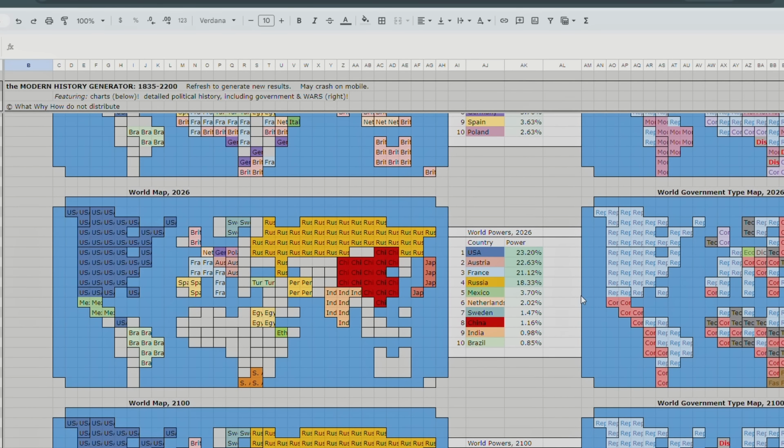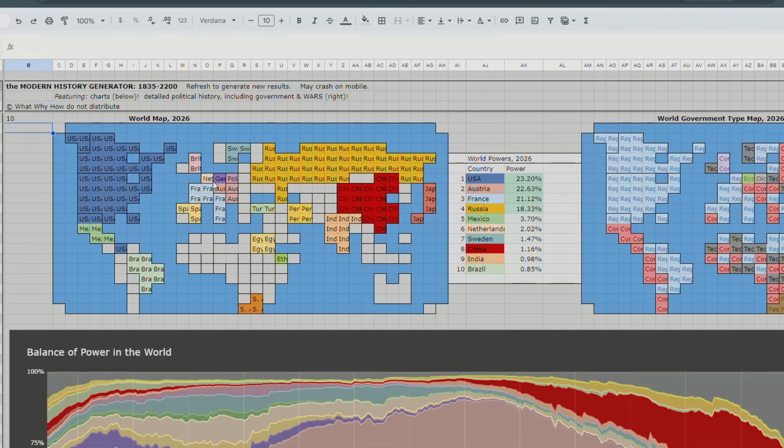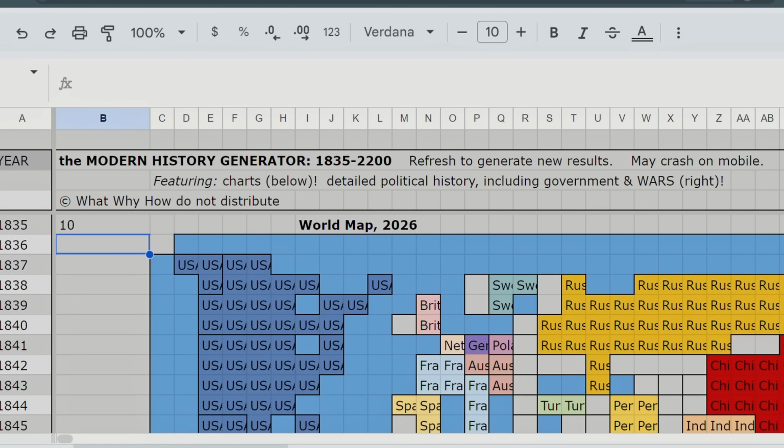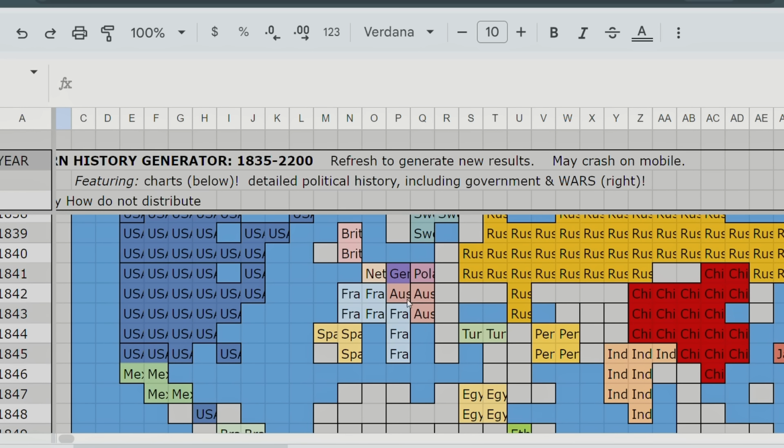Ooh, look at that. So Italy is very weak in this timeline in 2026. Let's scroll up. I'll even zoom in for your benefit. Let's zoom in. There we go. And then, well, I guess I zoomed in the whole page, but whatever. You can see it. France controls Italy in this timeline. So Italy is very weak and it's part of some sort of union with France. But Austria controls Bavaria and Bosnia, so the Austrian Empire survives in this timeline. Let's reset the zoom though.